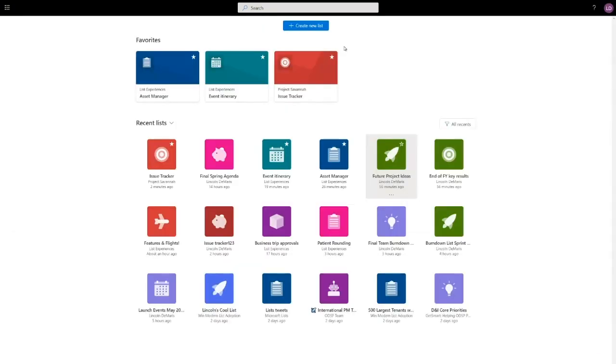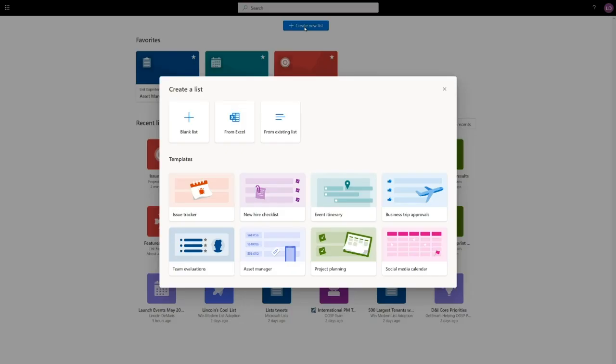Let's see how easy it is to get started with a new list. All I have to do is click this Create New List button at the top. From here, I have a bunch of exciting options. I can create a blank list, totally blank canvas for me to do whatever I want. I can create a list from an Excel file.